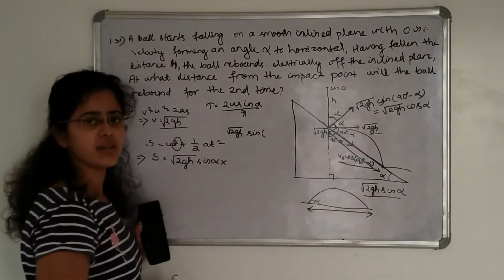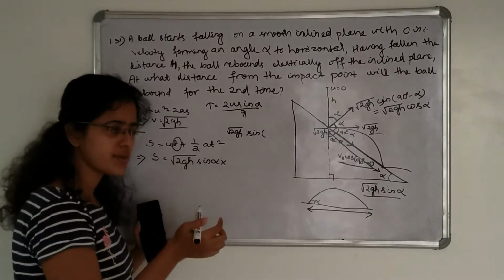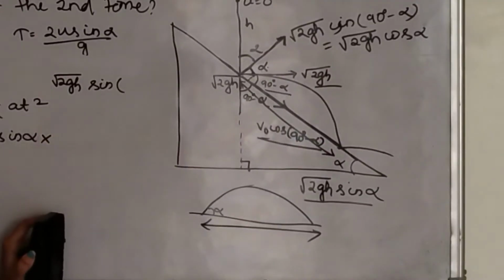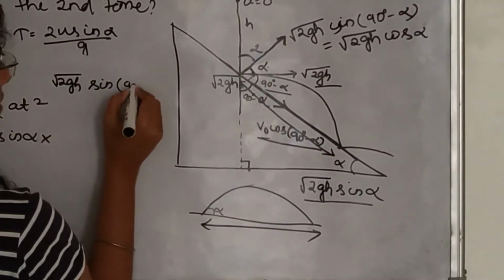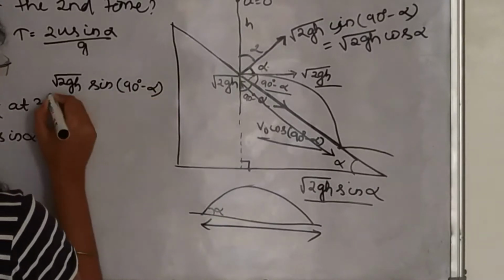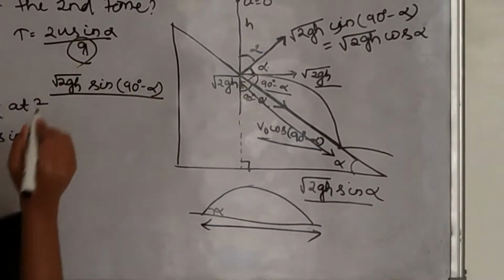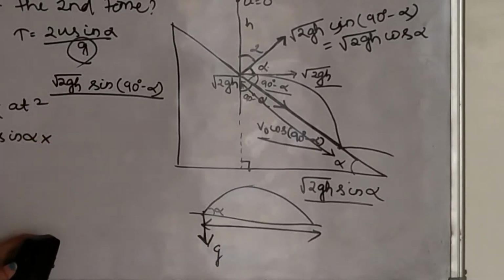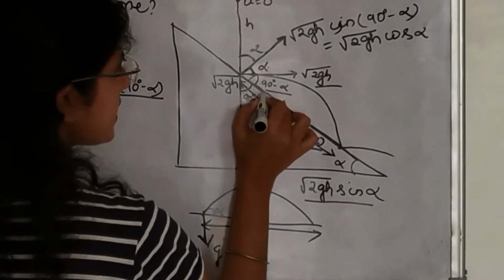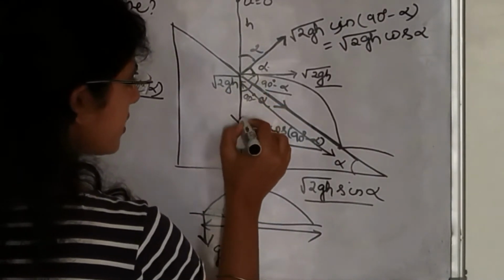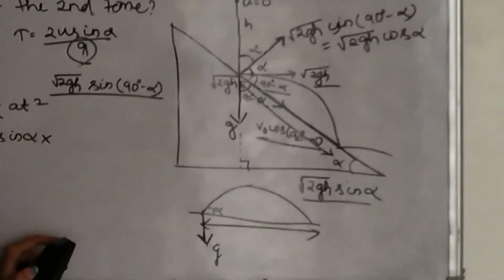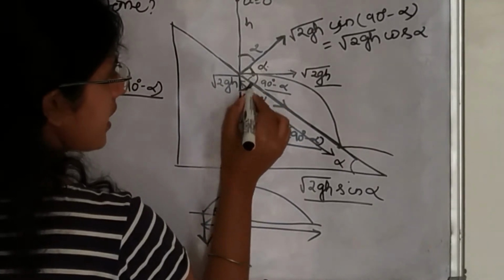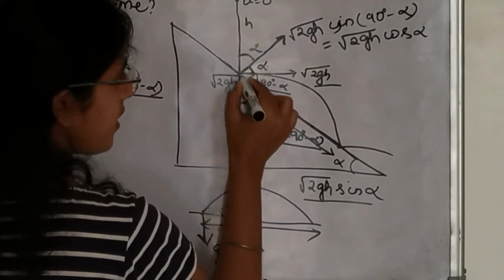Alpha is here the angle between horizontal and initial velocity. So here the angle is 90 degree minus alpha, divided by g. In this case, g is in this direction, so g is making an angle 90 degree minus alpha to this plane.